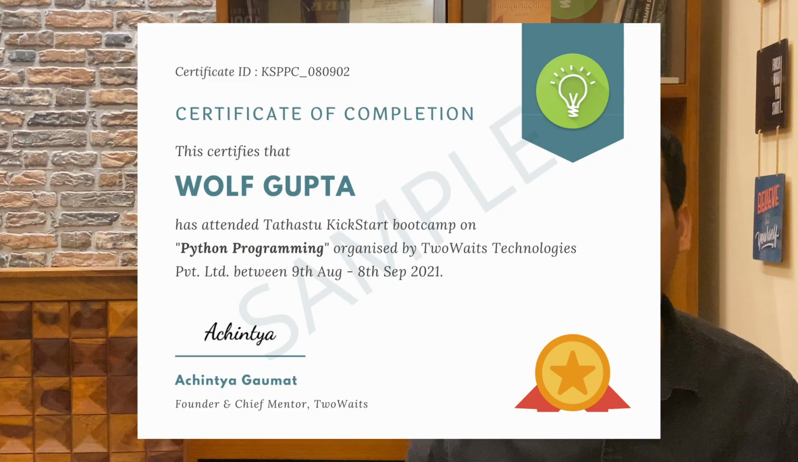This is a certification course. You will be provided 2 certificates. The first certificate, as you can see on your screen, will be a course completion certificate, which will certify that you have attended this bootcamp from this day to that day for a duration of 1 month. The second certificate is an experience letter. This is a unique option that we provide. No other company or institute provides you an experience letter.